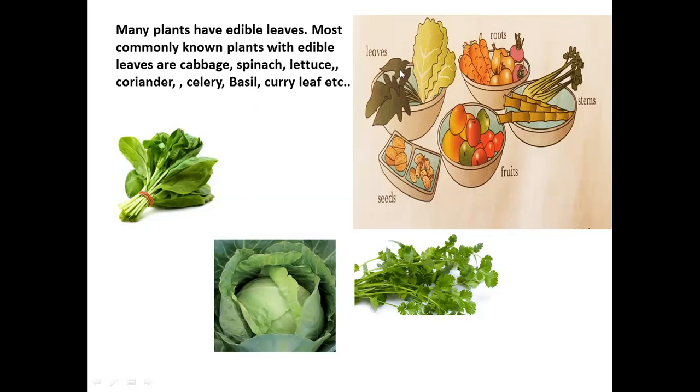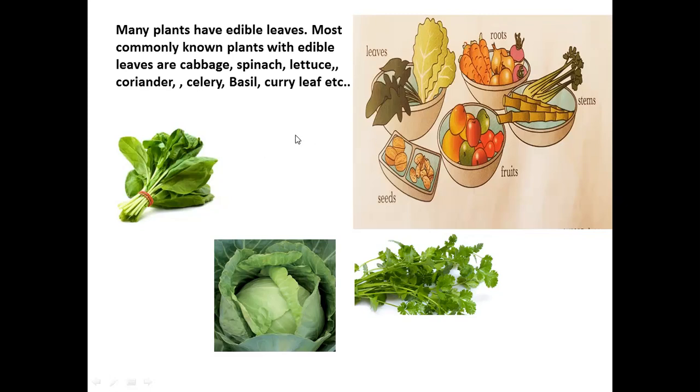Understood? We are eating the leaves of the plant, like coriander, cabbage, and spinach. Those are the leaves of the plant, and we eat them. Now, all of you know that we are getting the most delicious, the most delectable things, fruit, from the plants.